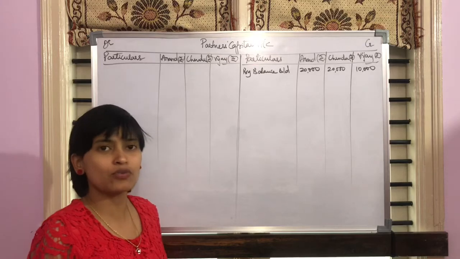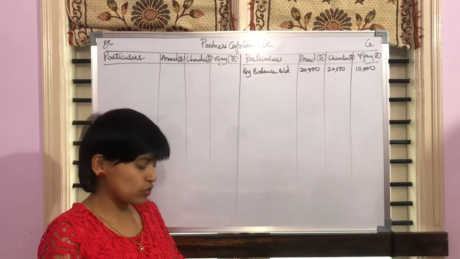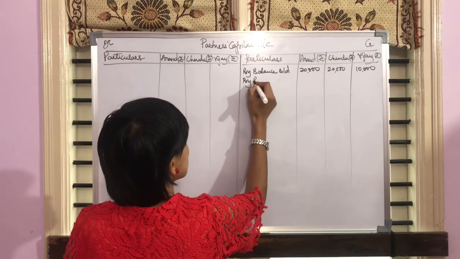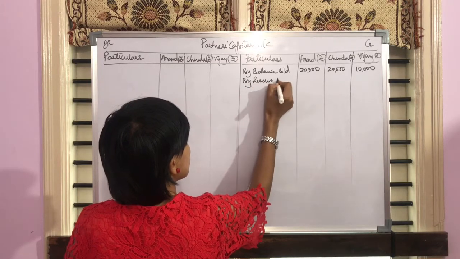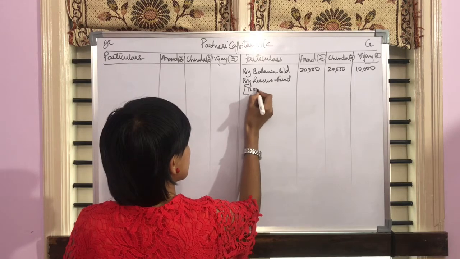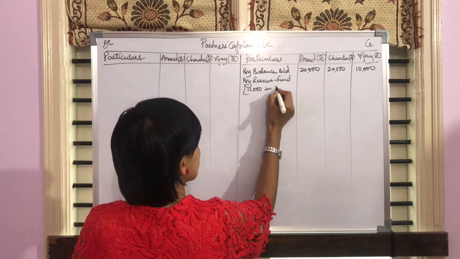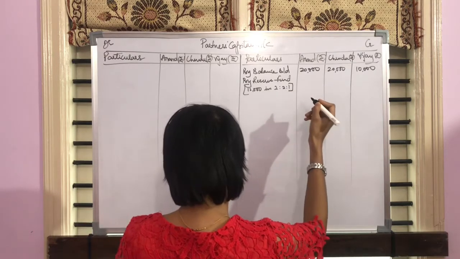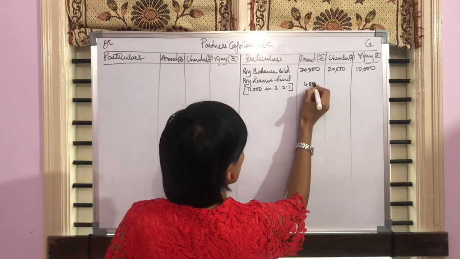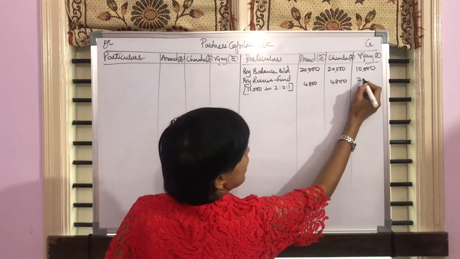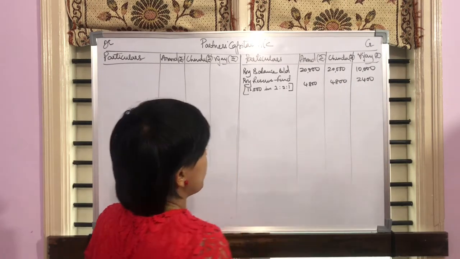In the balance sheet, we have reserve fund, which is rupees 12,000. So distribute this reserve fund in the profit sharing ratio, that is 2:2:1. So the amount will be 4,800, 4,800 and 2,400.